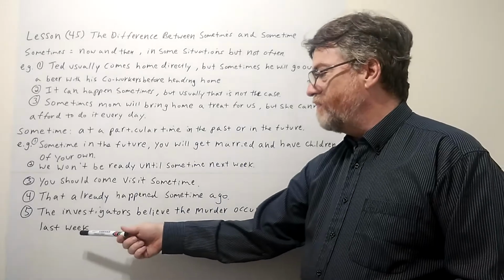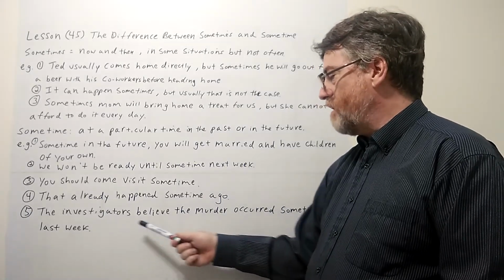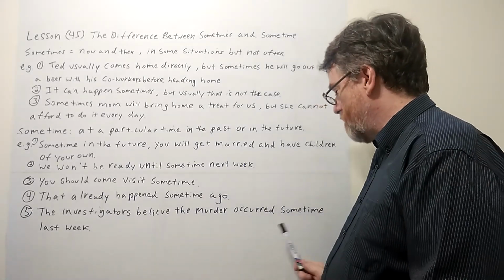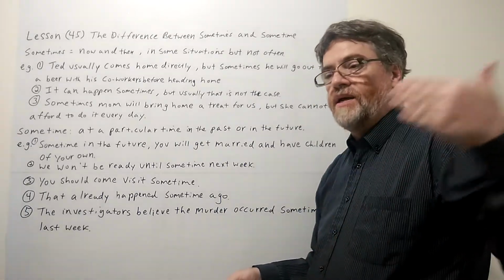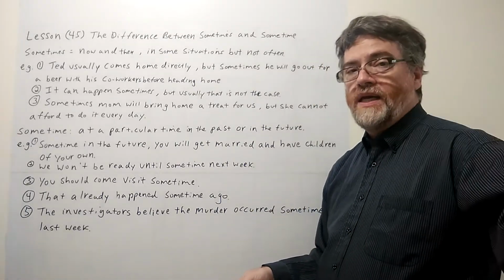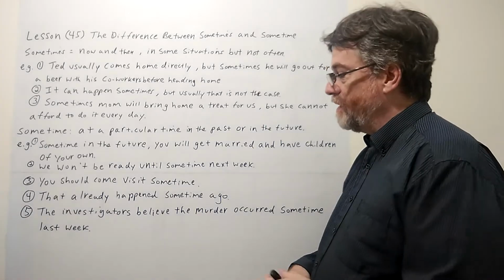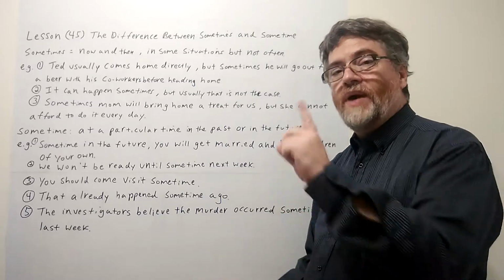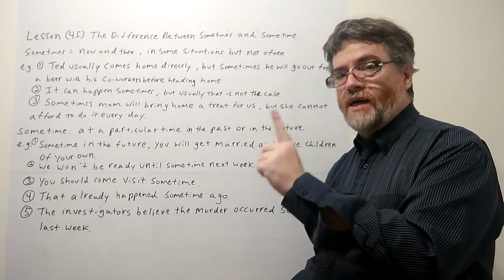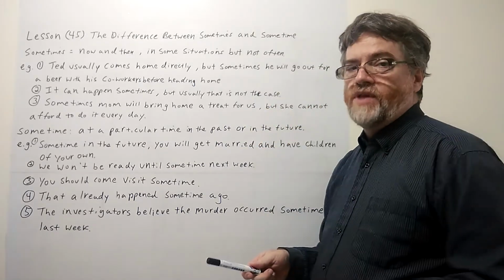And number five, the investigators believe the murder occurred sometime last week. This one's also in the past. At some particular point in the past, this thing happened. So again, remember, sometime refers to a single point, a single time, a single occurrence of something.